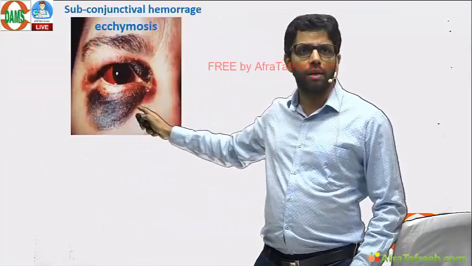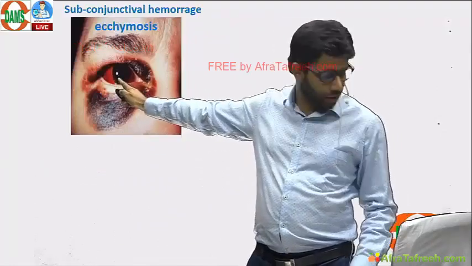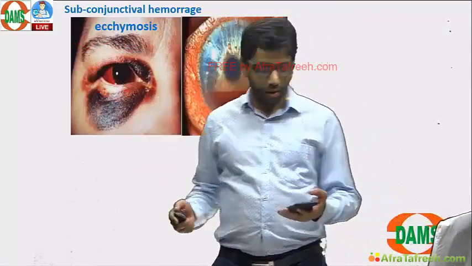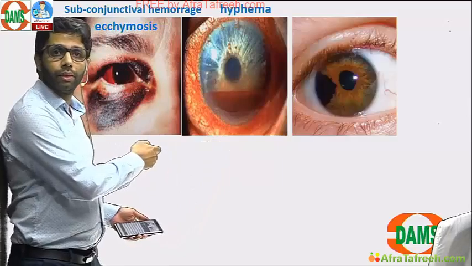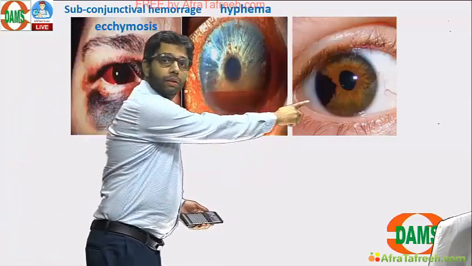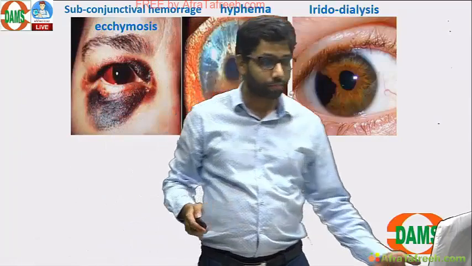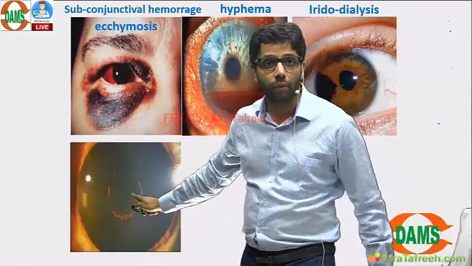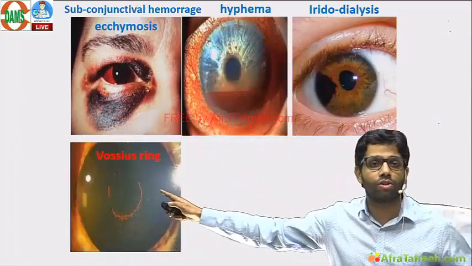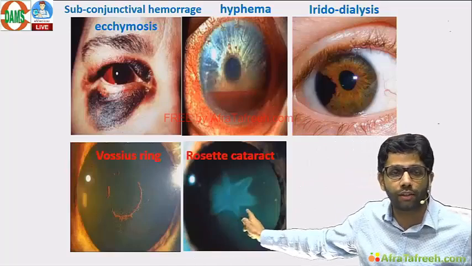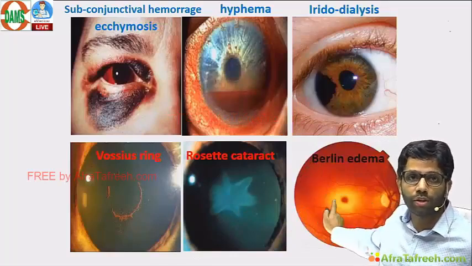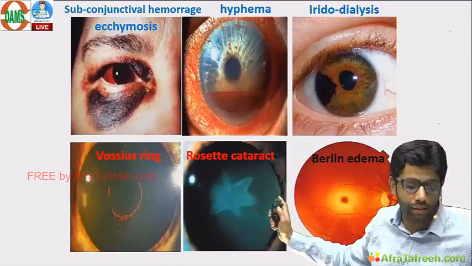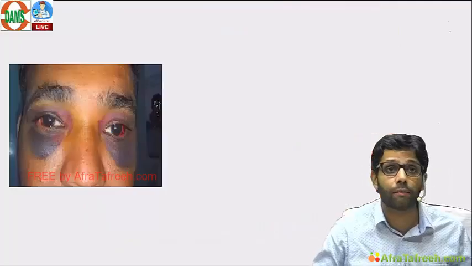Other quick points of blunt trauma. What is this? Ecchymosis, subconjunctival hemorrhage. Nothing to be done for subconjunctival hemorrhage. Hyphema, right? D-shaped pupil, that is known as iridodialysis. Vossius ring, a very important sign. Vossius ring, rosette cataract, and cherry red spot, Berlin's edema. Which layer of the retina is involved here? The ganglionic layer is involved here. Ganglionic layer edema is there.